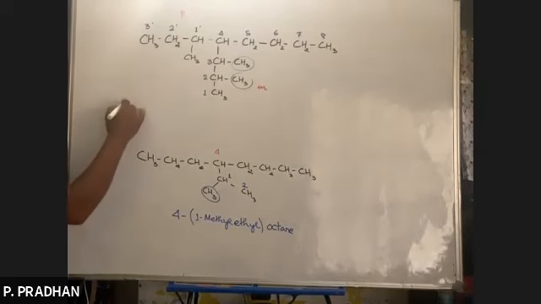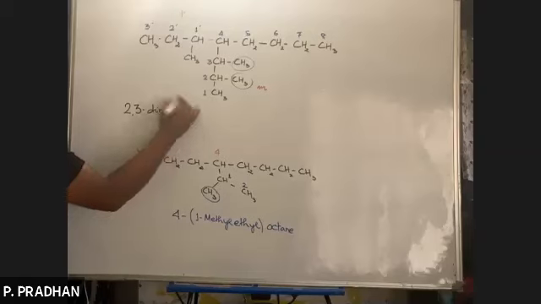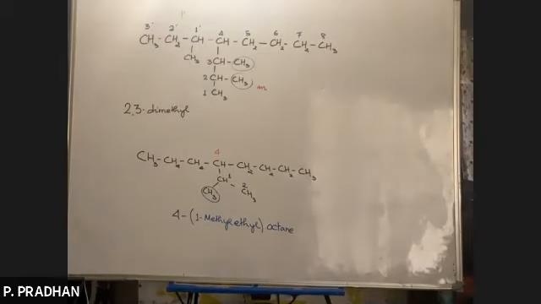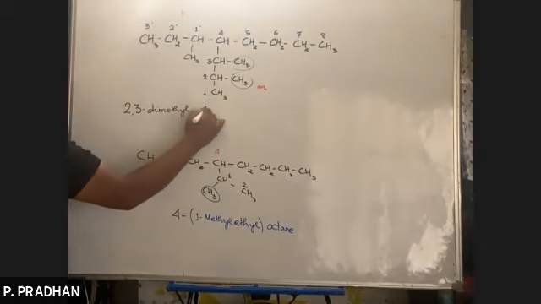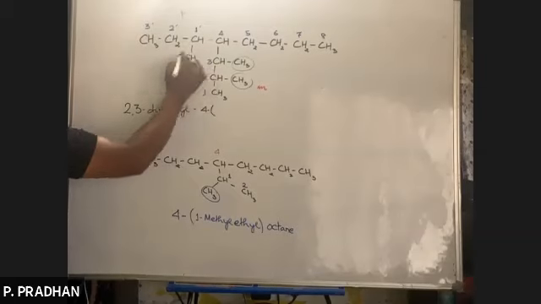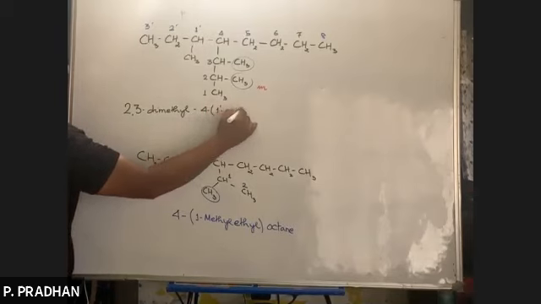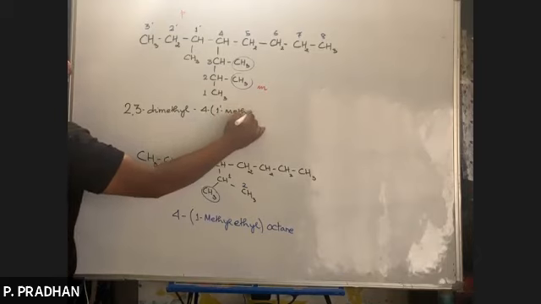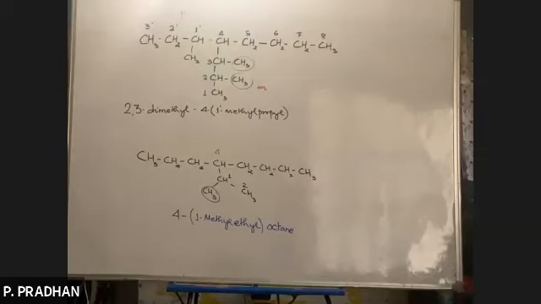First we'll name this. So what will be the name? 2, comma, 3. Dimethyl. There are 2 methyl groups, dimethyl. Then this whole complex substituent is attached to which carbon? 4. It's attached to the number 4 carbon. So 1 prime, say again, methyl branching here, so it will be 1 prime methyl. The longest chain contains 3 carbon atoms, so it would be propyl. 1-methylpropyl.